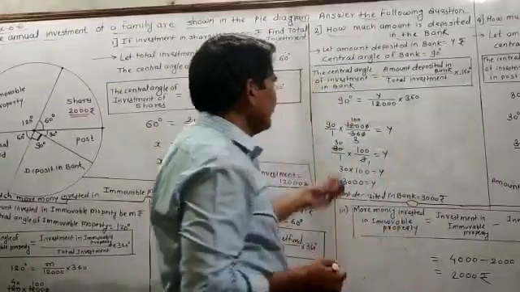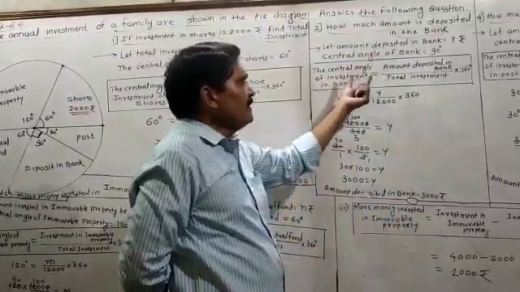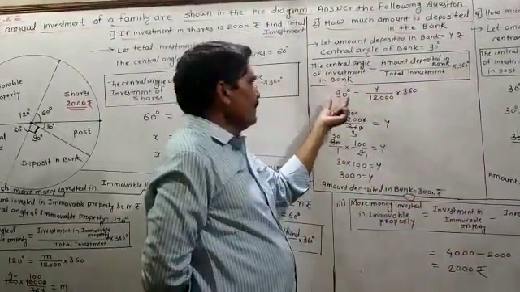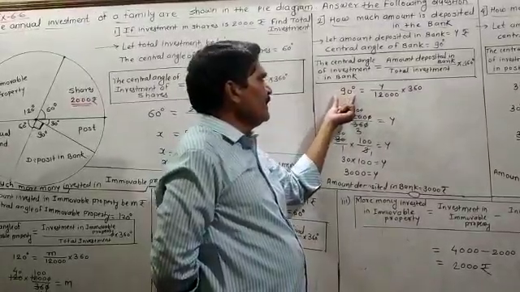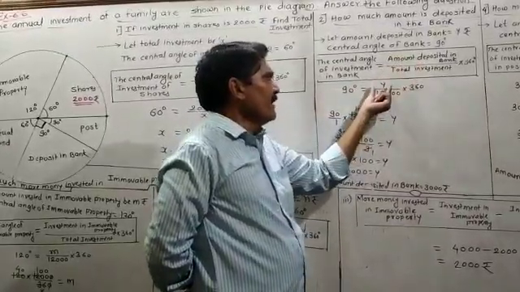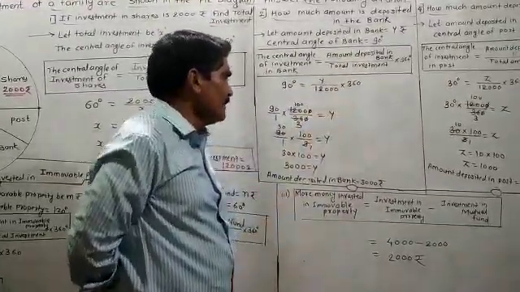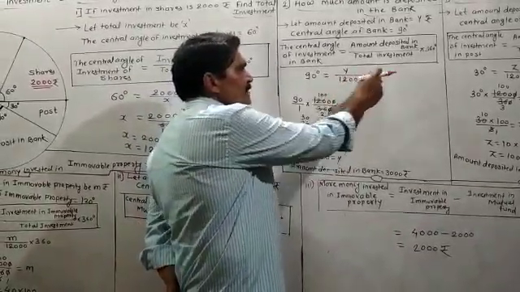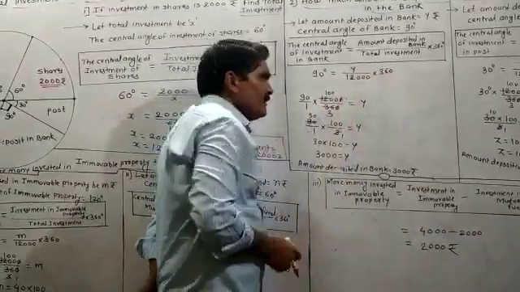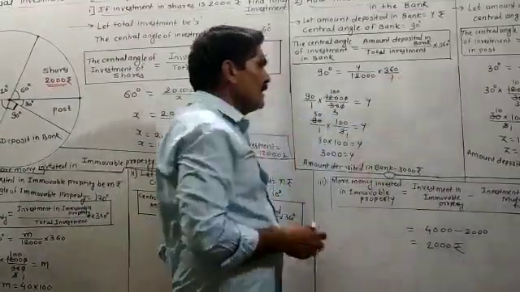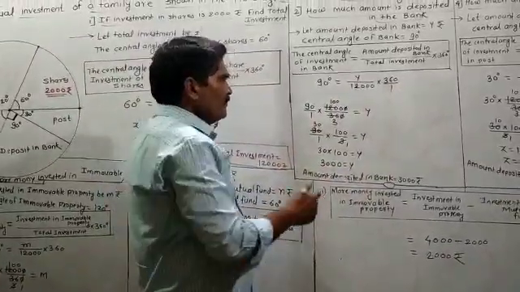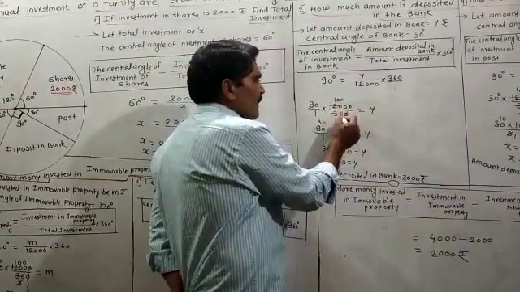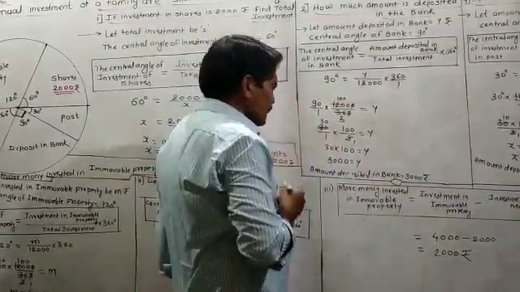Then you have to say that the central angle of the investment in bank is equal to amount deposited in the bank upon total investment multiplied by 360 degree. So 90 degree is equal to Y upon 12,000 multiplied by 360. Here you have to transpose this divided by 12,000, which becomes multiplied by 12,000, and this multiplied by 360 becomes divided by 360. Means the numerator term will go in the denominator and the denominator term will go in the numerator. Then 12 ones are 12, 12 threes are 36, and you have to strike the zero.